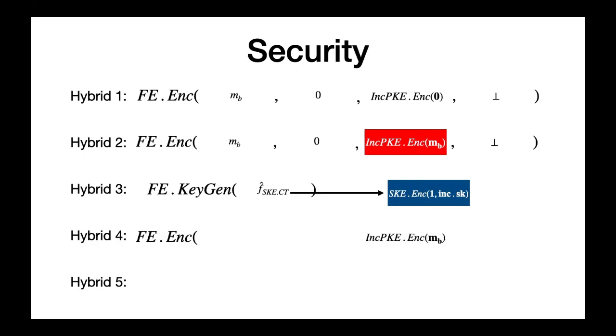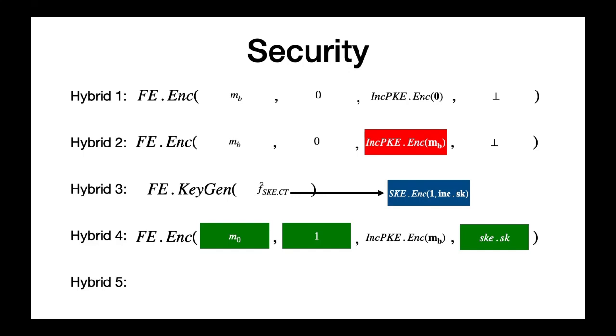In hybrid 4, the challenge ciphertext is changed once again. It now encrypts a set containing M0, the bit 1, the incompressible ciphertext of MB, and the SKE's secret key. The distinguishability of this step follows from the security of the FE scheme.